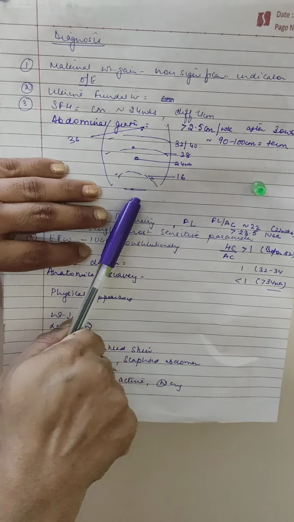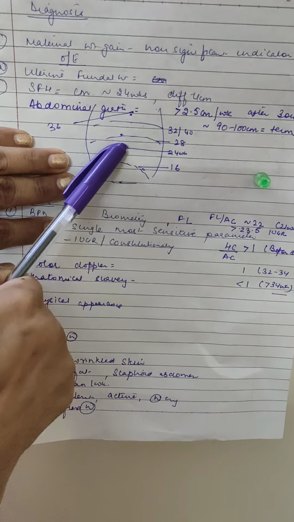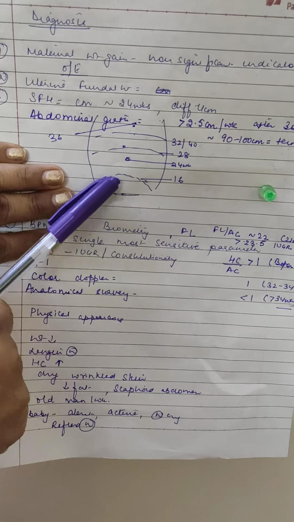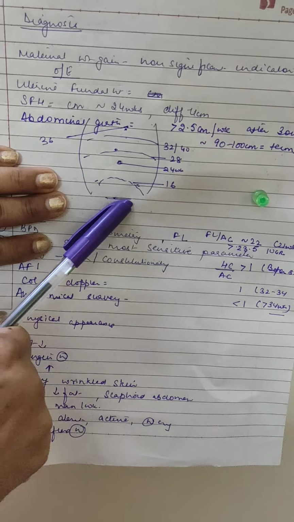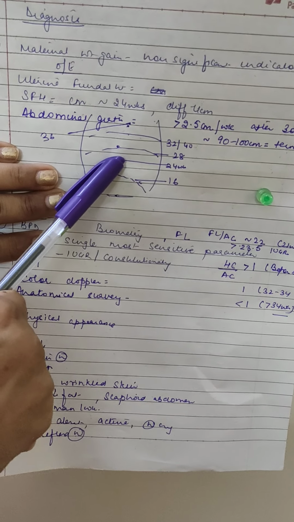So as we all know, the uterus becomes palpable after 12 to 14 weeks. If this is the umbilicus, this is the xiphisternum and this is the pubic symphysis, then at 16 weeks it is midway between the umbilicus and the pubic symphysis. At around 24 weeks, it is near the umbilicus.